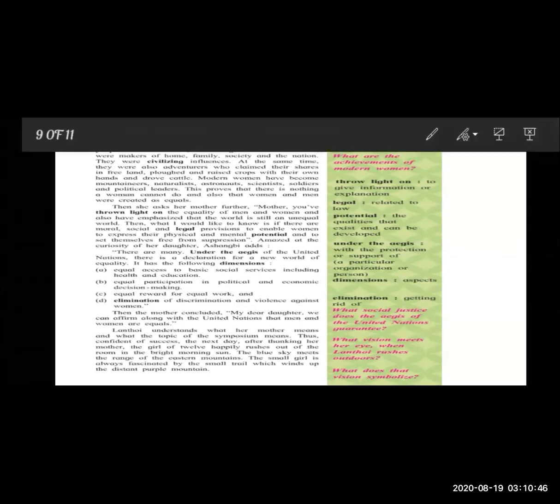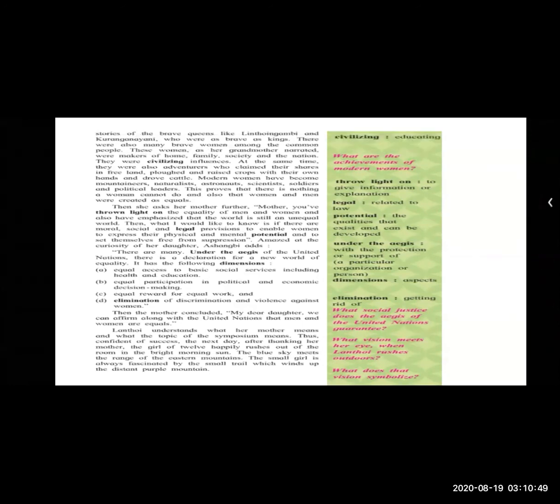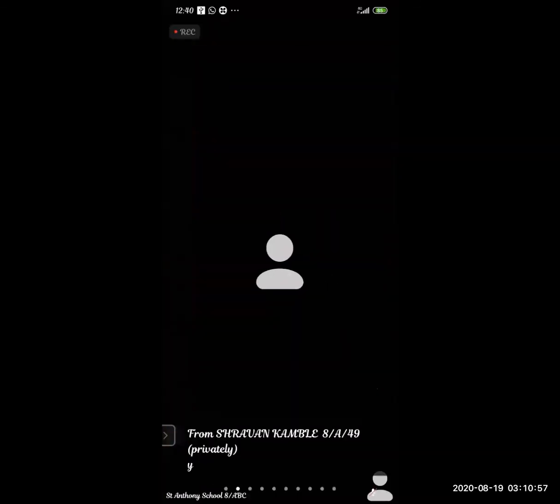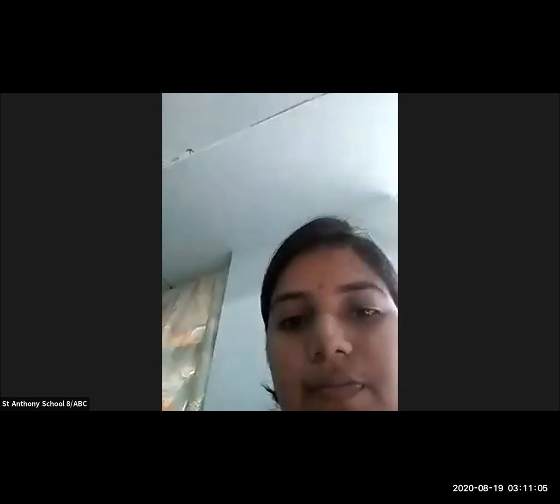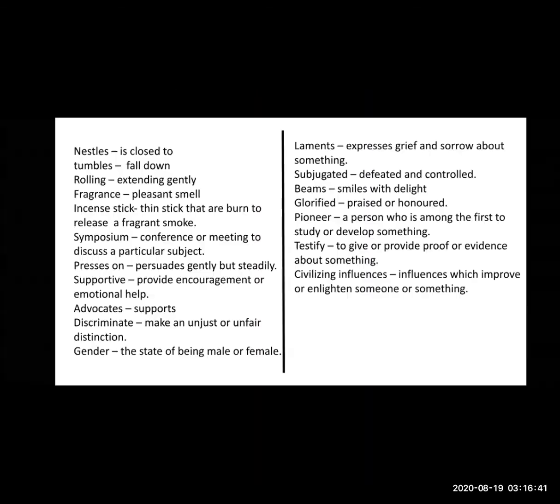Here, the word means what? Influences which improve or enlighten.